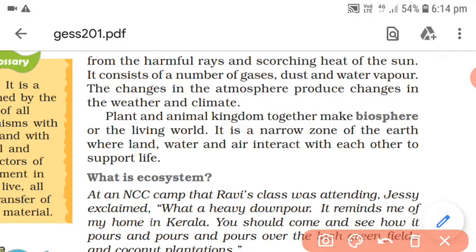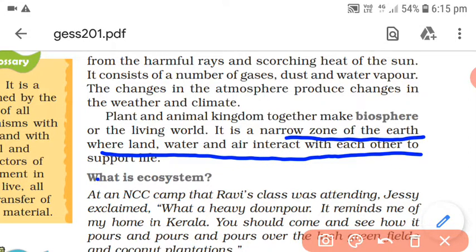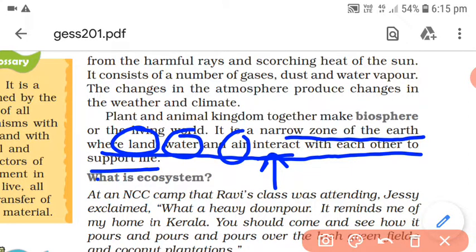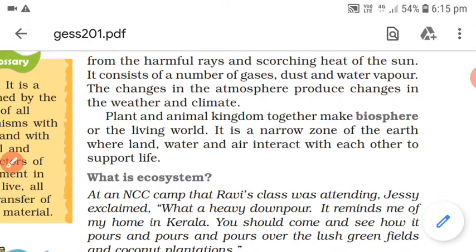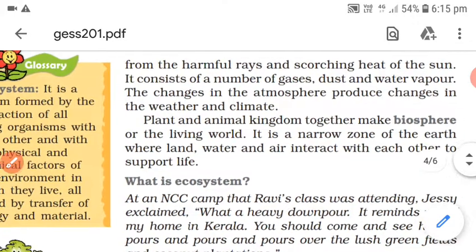You will even find that the plant and animal kingdom together make biosphere. So every living organism we can see living, and the living world. So this living world is your biosphere. सो हर एक लिविंग ऑर्गेनिज्म बायोस्फीयर का हिस्सा है. It is a narrow zone of the earth where land, water and air interact with each other to support life. So you can find lithosphere, hydrosphere and even the atmosphere. They all interact with each other to support life. So if they have no interaction, that means it cannot support the life.